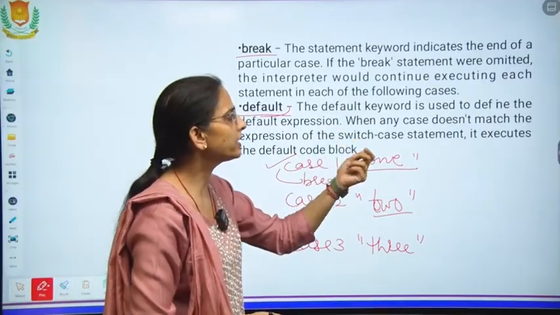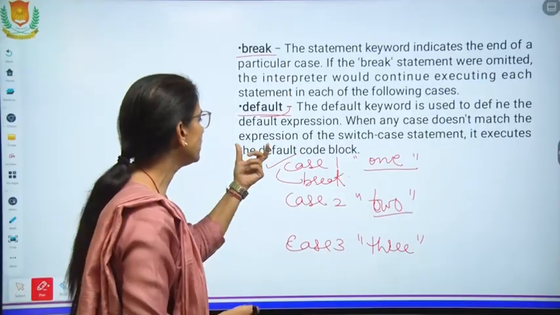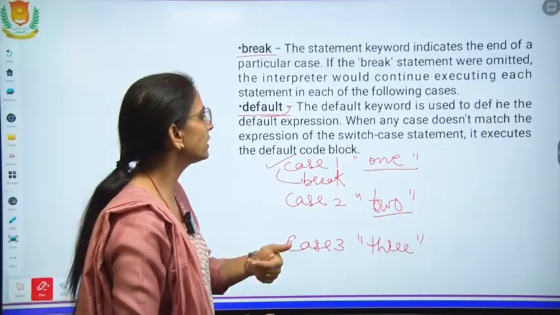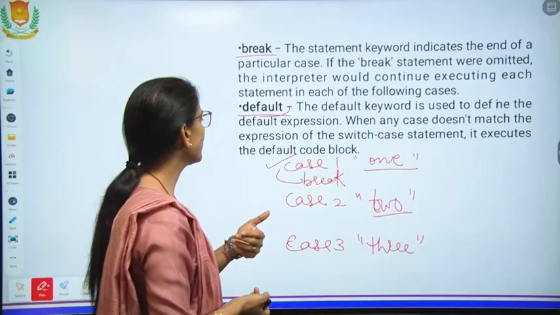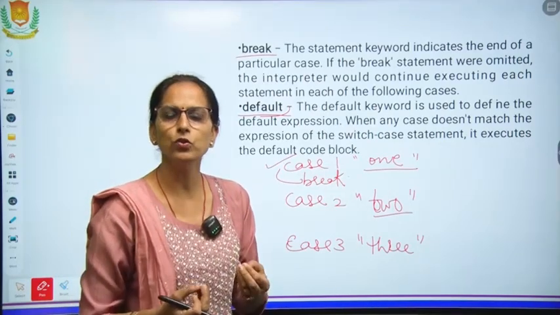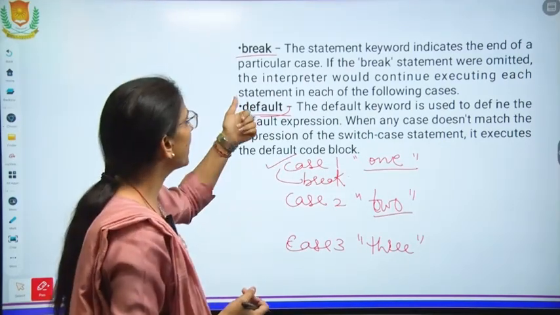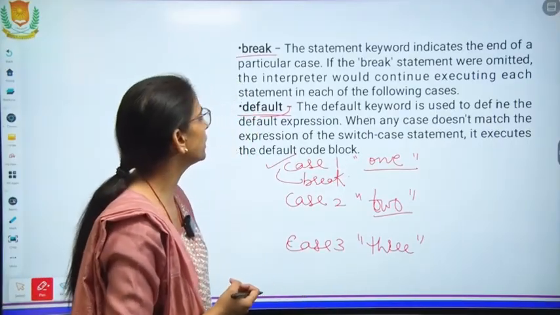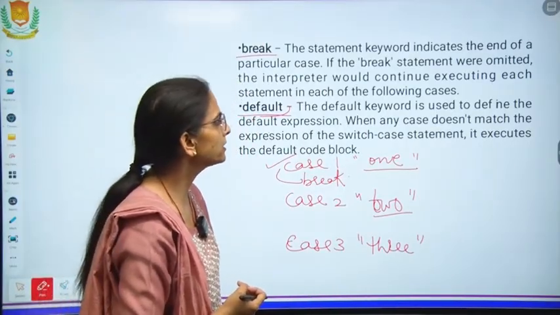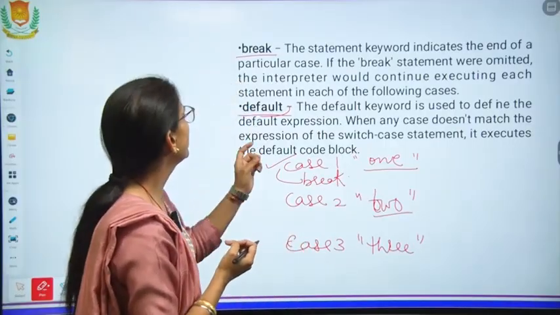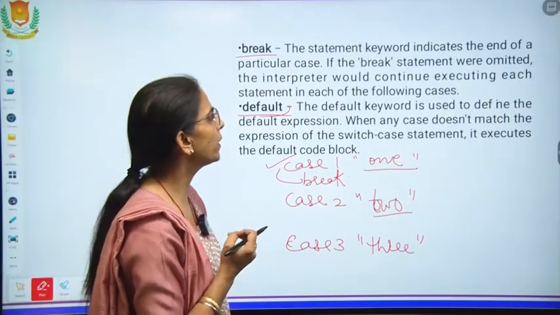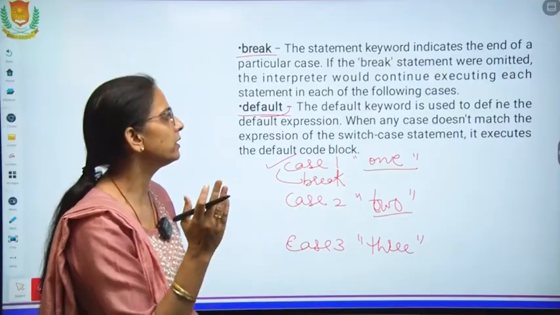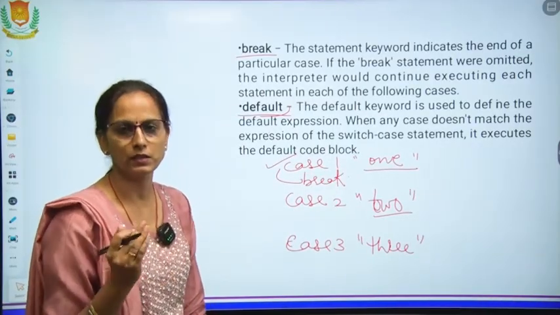When no case matches the condition expression of the switch, it executes the default code block. And this break statement indicates the end of the particular case. If the break statement were omitted, the interpreter would continue executing each statement in the following cases.